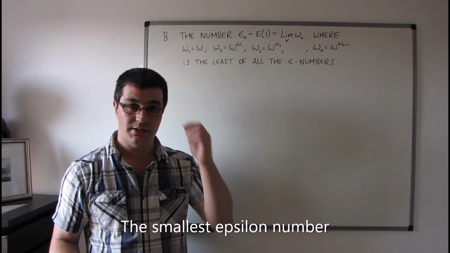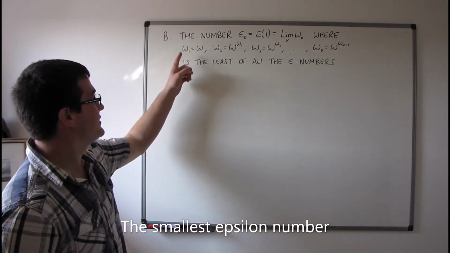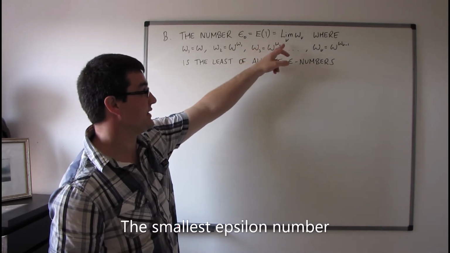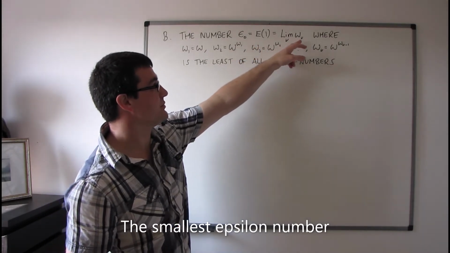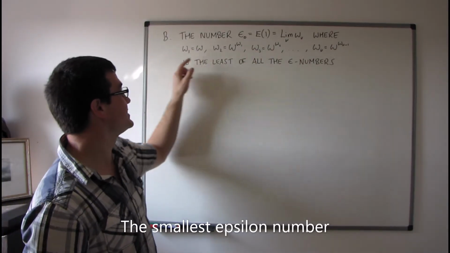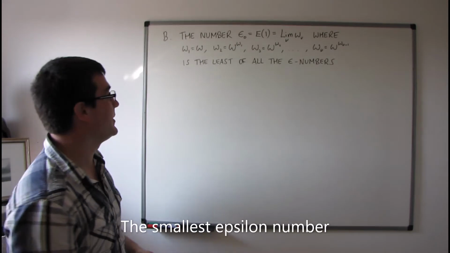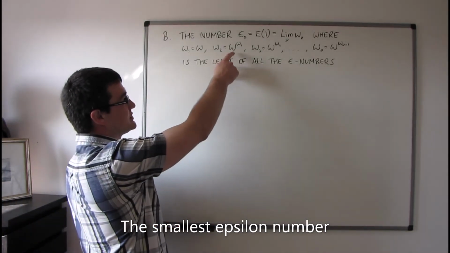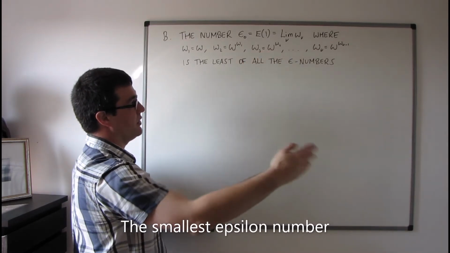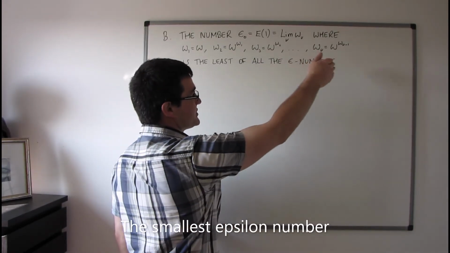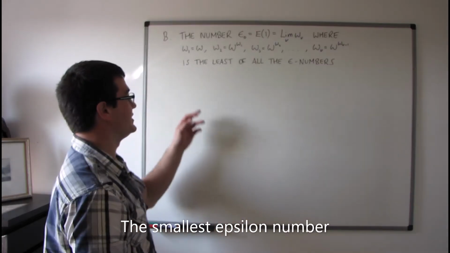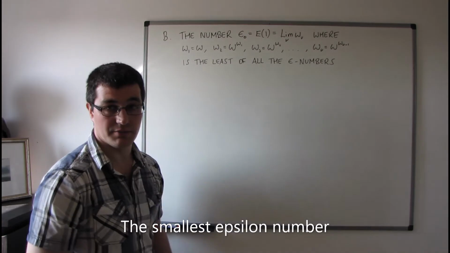So this is theorem B from section 20, which says that the number epsilon naught, which equals E1, which is defined to be the limit of omega sub nu, where the omega sub nu are defined in this way: omega 1 is equal to omega, omega 2 is equal to omega to the power of omega 1, omega 3 is equal to omega to the power of omega 2, and in general omega sub nu is equal to omega to the power of omega sub nu minus 1. It's the least of all the epsilon numbers.